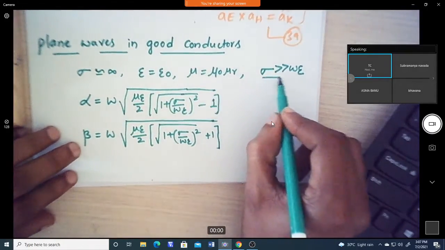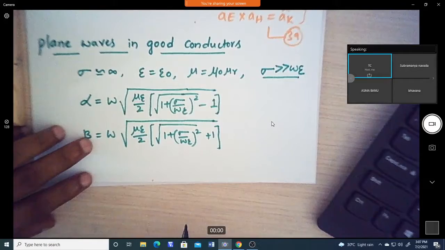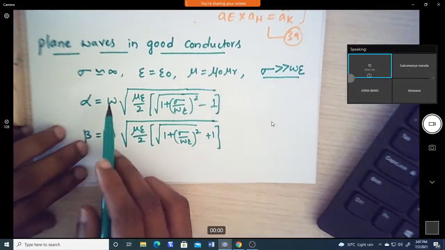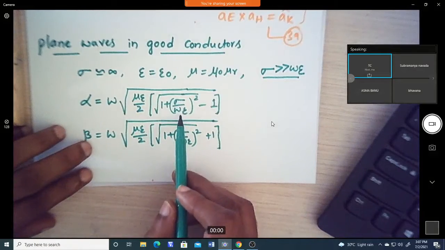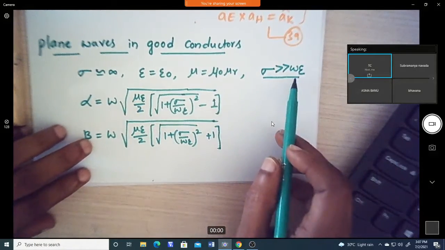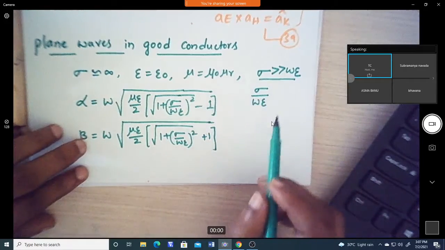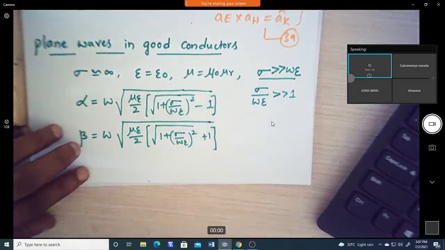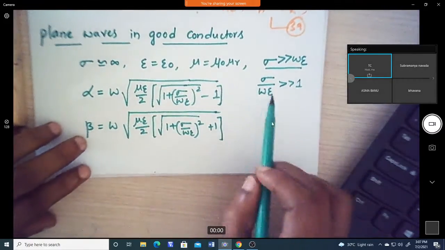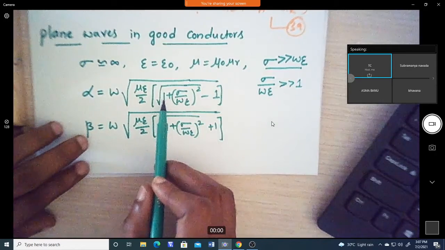Now let us take this condition, that sigma is far greater than omega epsilon. If I impose this condition on these two equations, what will happen? Since sigma is far greater than omega epsilon, the ratio sigma by omega epsilon is far greater than 1.